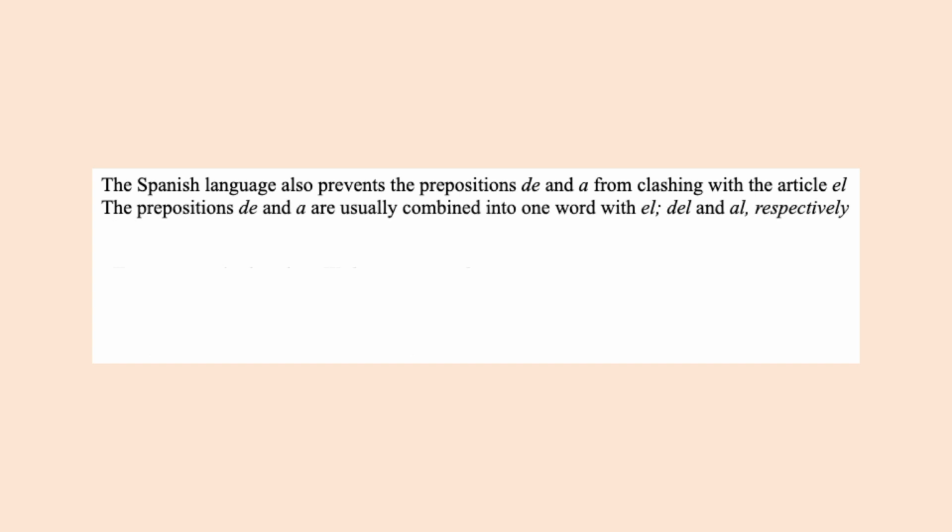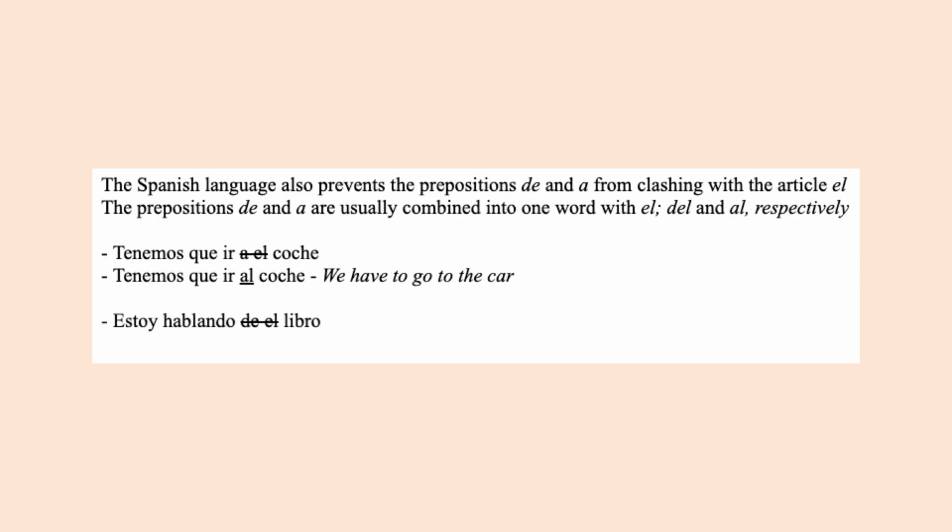The prepositions de and a are prevented from clashing with the article el. De and a are usually combined into one word with el: del and al, respectively. We do not say tenemos que ir a el coche, we say tenemos que ir al coche. We do not say estoy hablando de el libro, we say estoy hablando del libro.